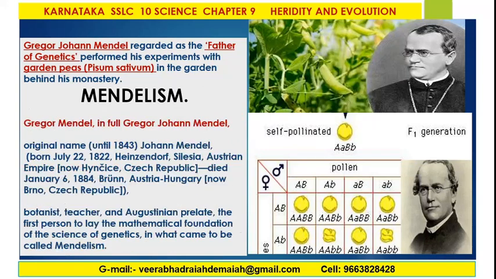Mendelism. Original name until 1843, Johann Mendel, born July 22nd of 1822. He was a botanist, teacher and Augustinian prelate, the first person to lay the mathematical foundation of the science of genetics in what came to be called Mendelism.